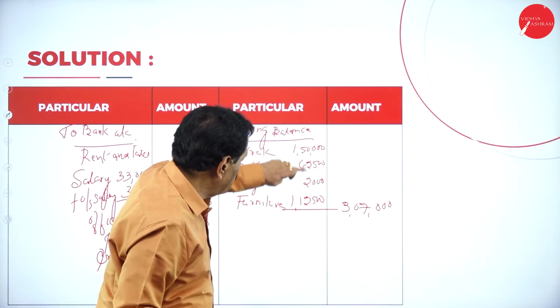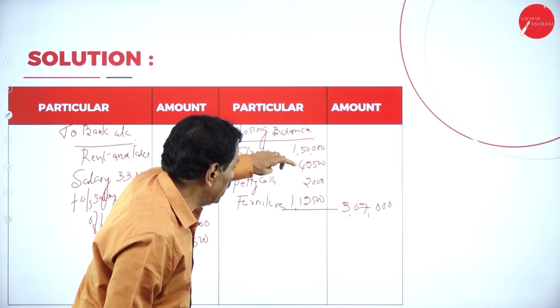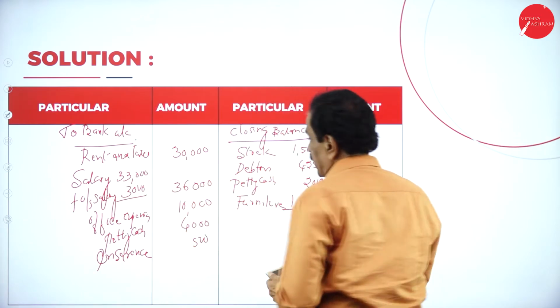Will work out. 5 plus 5 is 10. 1 plus 2, 3. 5, 7. 5 plus 4, 9 plus 1, 10. 3,07,000 is the closing figures you got.